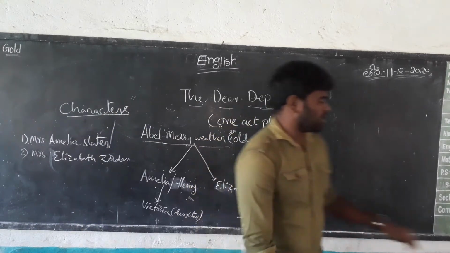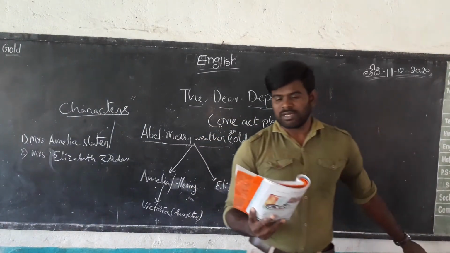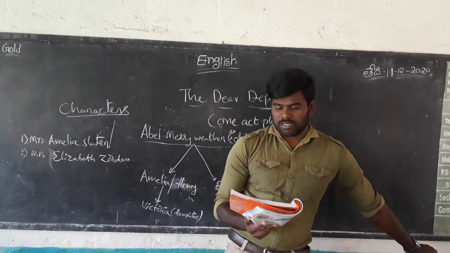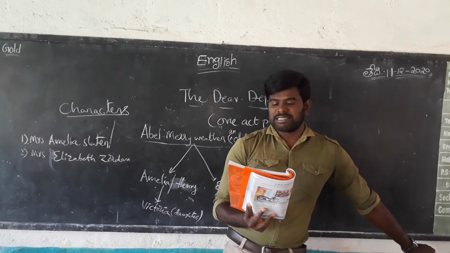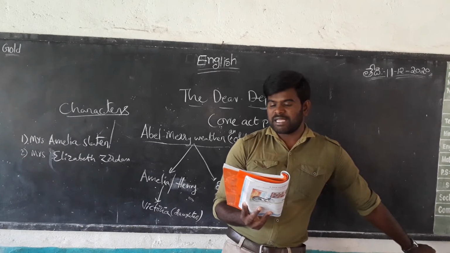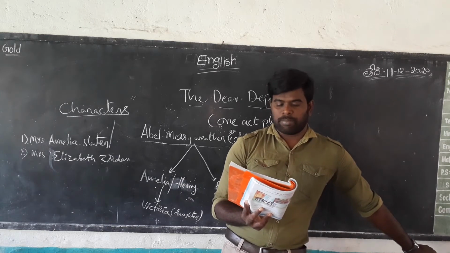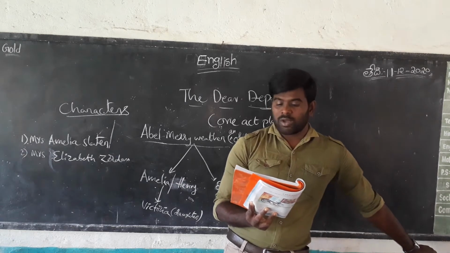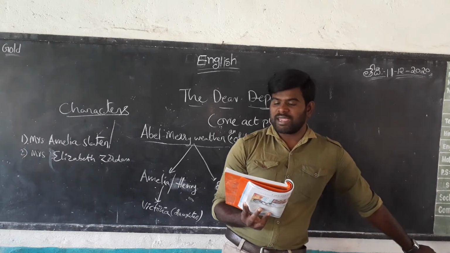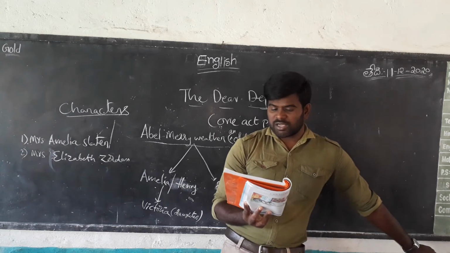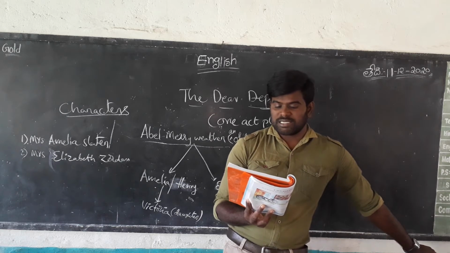So let us see what happened in the lesson. Everyone look at the textbook. When the curtain rises, Mrs. Slater is seen laying the table. She is a vigorous, plump, red-faced, vulgar woman, prepared to do any amount of straight talking to get her own way. She is in black.